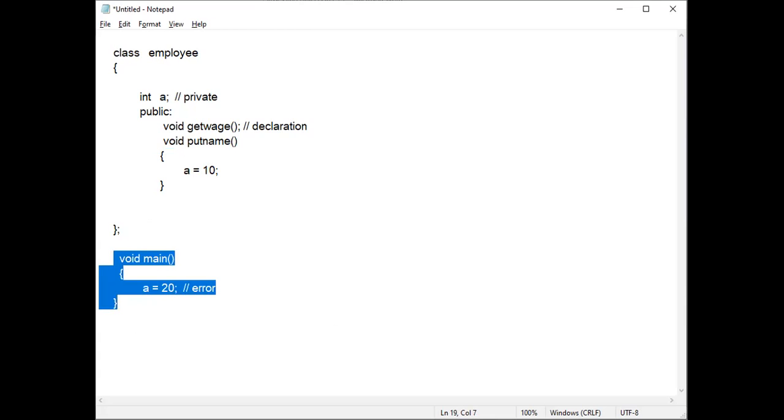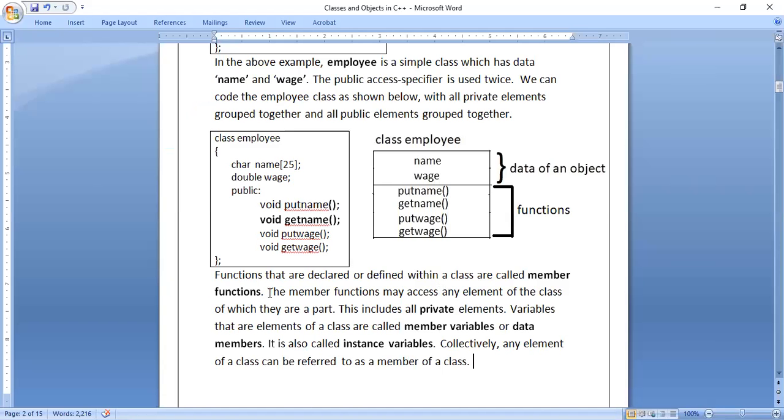In the document, that explanation is there. That is, the member functions may access any element of the class of which they are part. This includes all private elements. So private elements you can use in the member functions. Variables that are elements of a class are called member variables or data members. It is also called instance variables. Collectively, any element of a class can be referred to as a member of the class. See, there are three terms here.